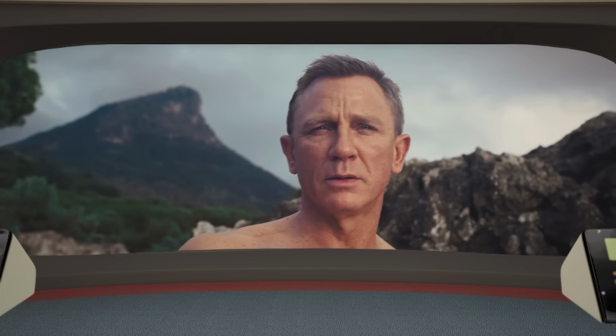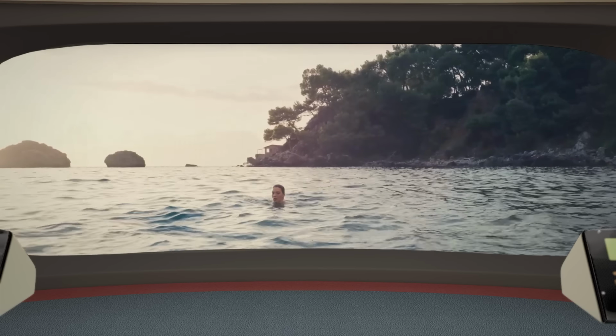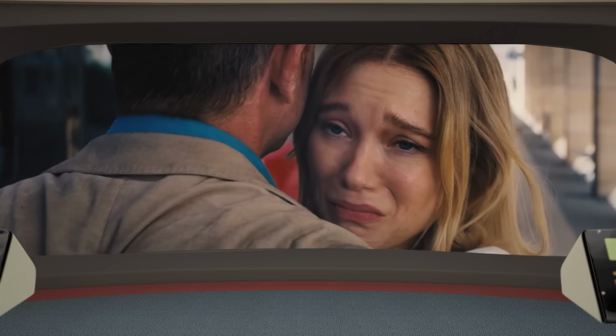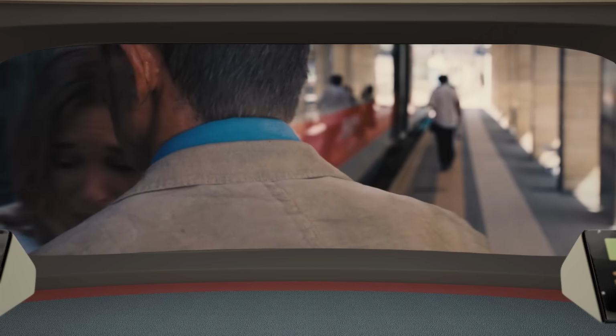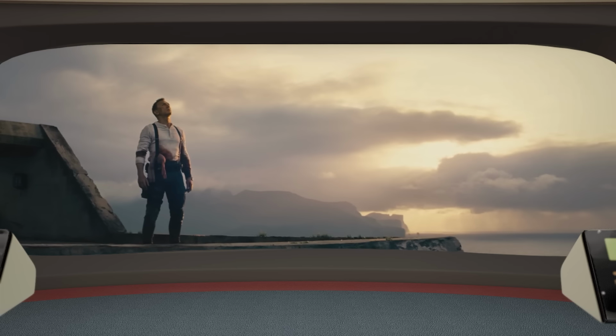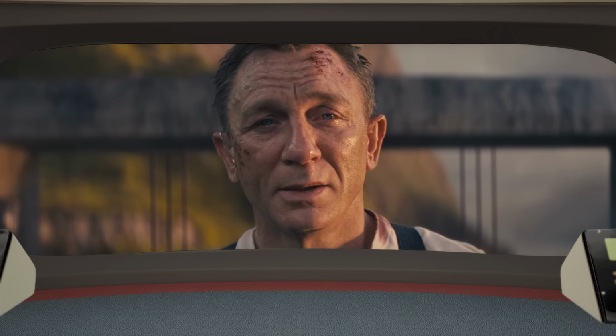Flat arc. In a flat arc, the character remains steadfast in their beliefs, principles, and personality throughout the story. However, the world around them changes as a result of their actions and decisions. Their consistency and unwavering nature might inspire others to change and grow.